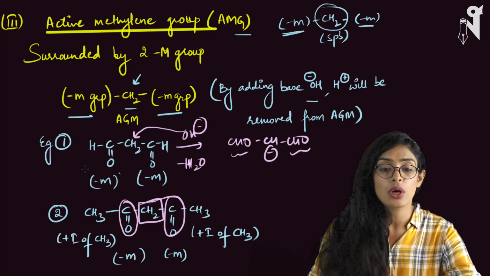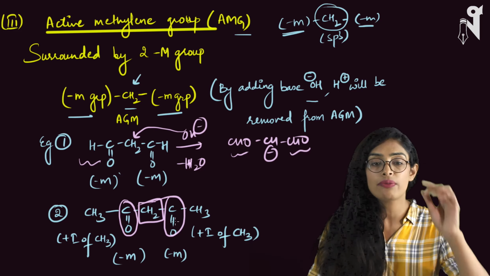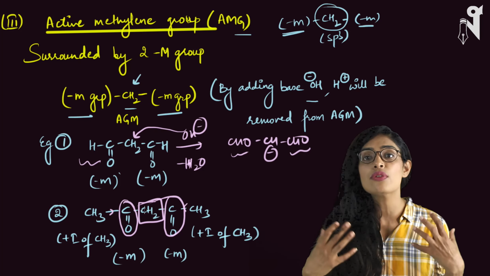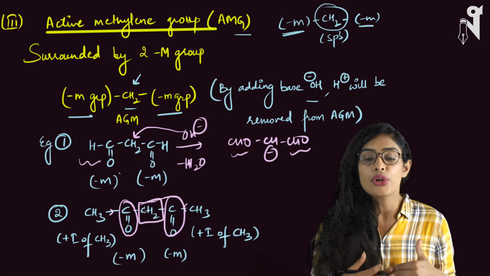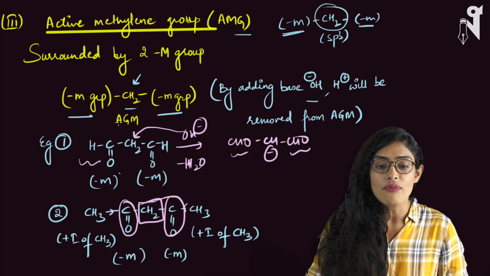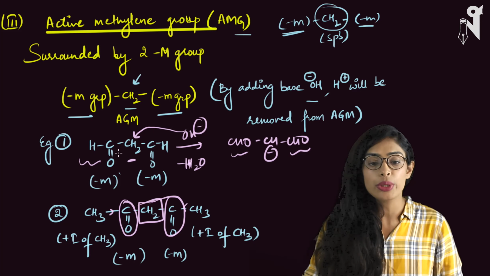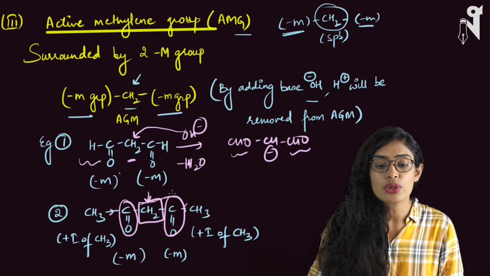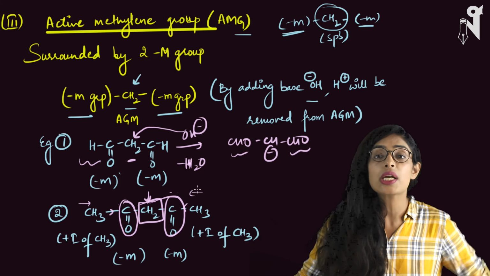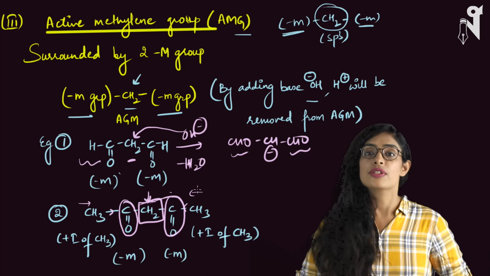Though it is a little weaker than your CHO, because you have the ketone groups present over here which are electron withdrawing, but these ketones are directly attached to CH3 which are electron donating. So the electron withdrawing capacity of CO has got reduced a bit. If you ask me which active methylene carbon is a stronger acid, obviously the above one, because the above one has only two electron withdrawing groups, no electron donating group attached to it, whereas on this CH2 you have two minus M groups attached, but with those minus M groups there are two CH3s attached which are electron donating and basically decreasing the electron withdrawal capacity of CO.